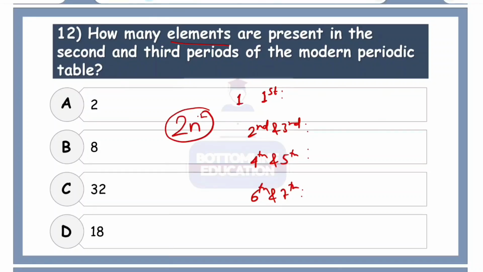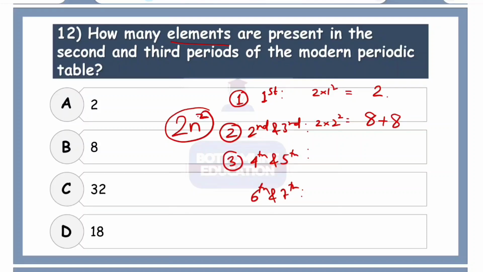For the first one, 2 times 1 square becomes 2, so 2 elements are present. Now let's use the same for the second one. So 2 times 2 square becomes 8. So we have the second as well as the third, 8 elements and again 8 elements. They have a total of 16.